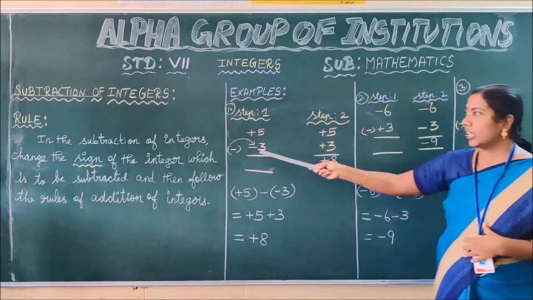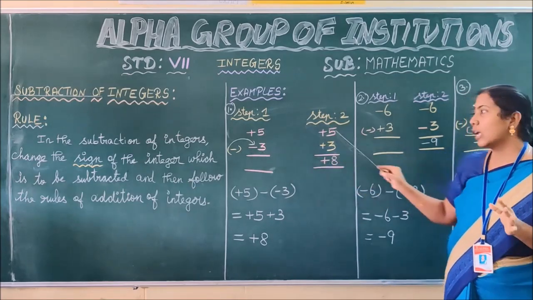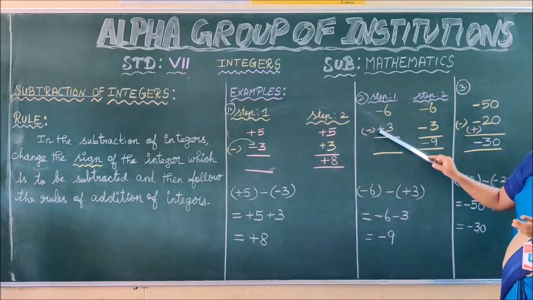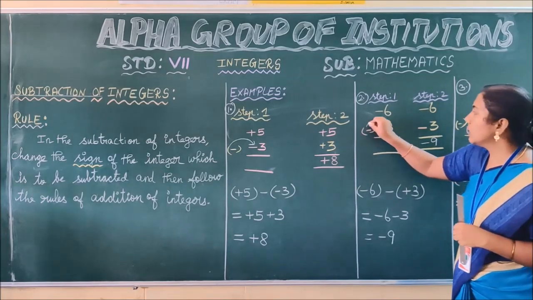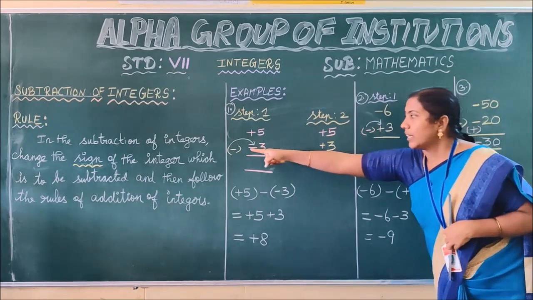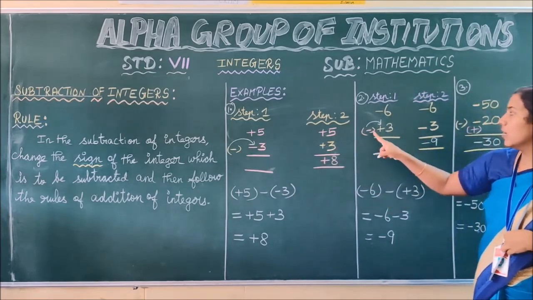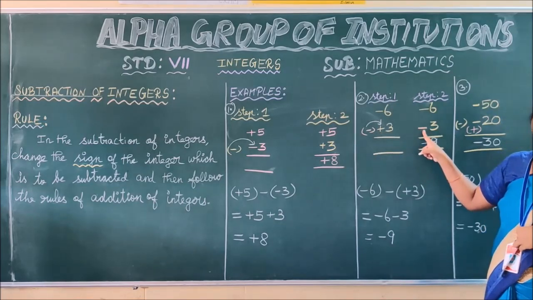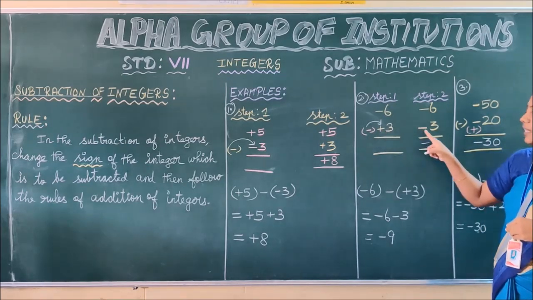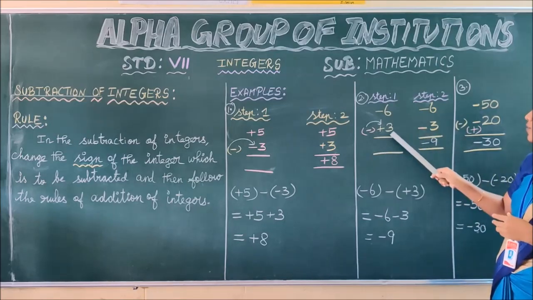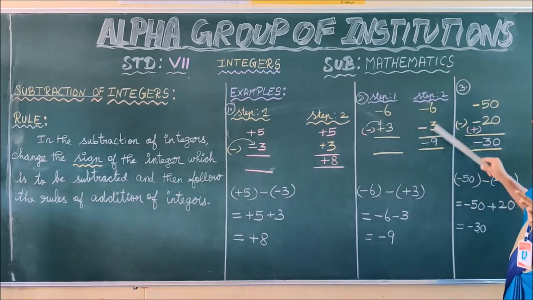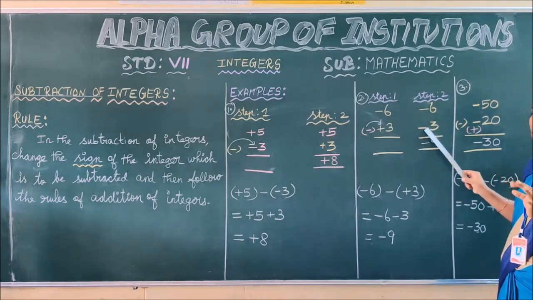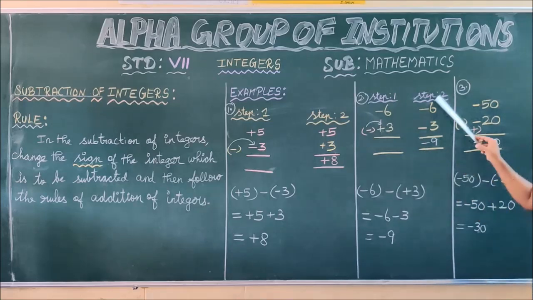See this example: here we had minus 3, thus we changed it as plus 3. Here you have plus 3, so you have to change it into minus 3. How are we changing, children? Minus into plus. Here minus into minus, plus. Here minus into plus, minus. Okay. Thus minus into plus, minus here. Now the symbol for 3 is minus only, not plus. Is it clear, children? Hereafter in this sum, the symbol for 3 is minus, not plus. Okay. Now observe the integers minus 6 minus 3.